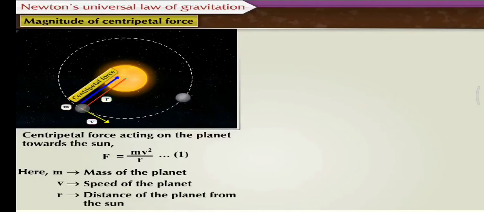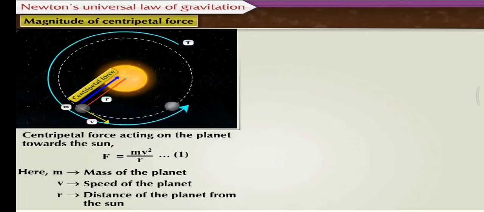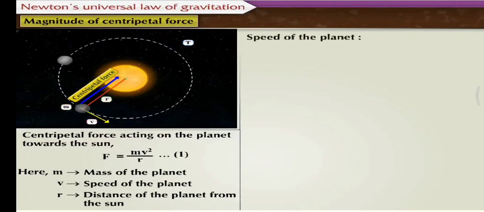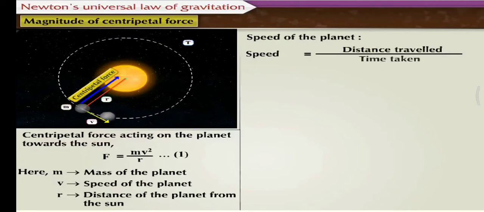The speed of the planet is found out using the period of revolution T and radius r. It is found out using the formula speed is equal to distance travelled upon time taken.